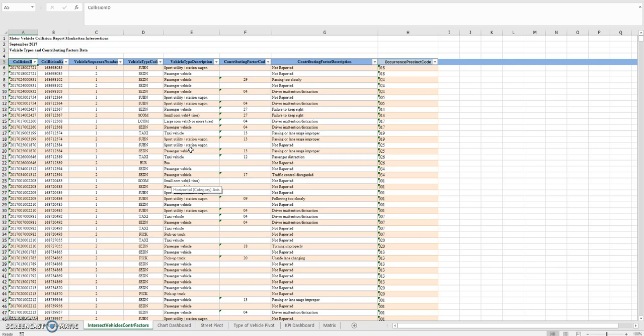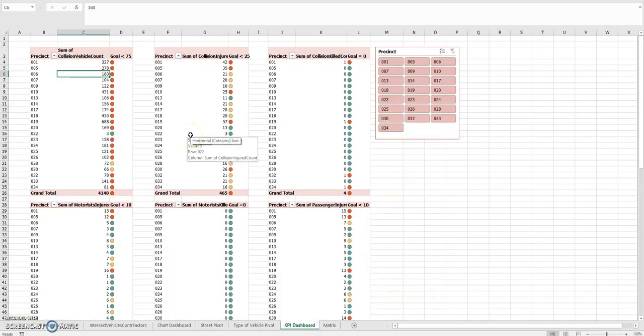So taking all this data, I decided to create some pivot tables and pivot charts to get some useful information and find out which place of Manhattan is the most dangerous and has the most accidents. So first I created this KPI dashboard. I imported all the data to Power Pivot. And from there, I added KPIs to some of the columns that I thought were useful. And I set some goals that I thought of. They're arbitrary goals, but I thought they were reasonable.